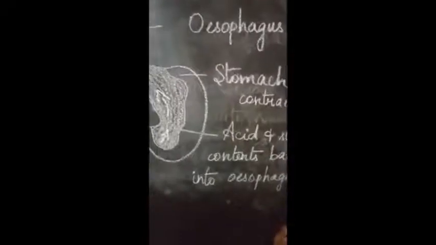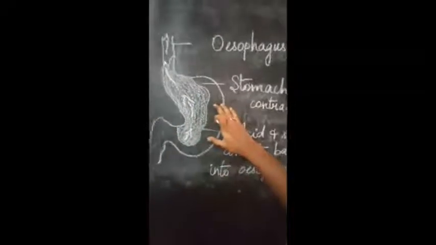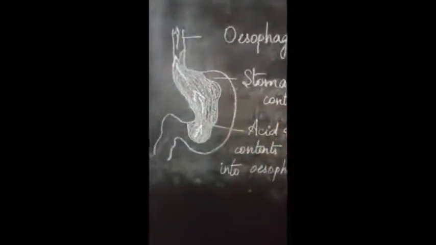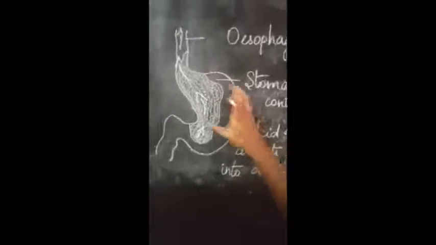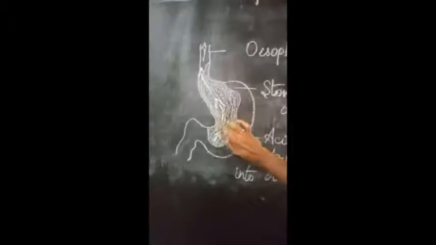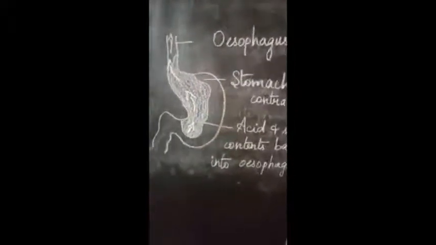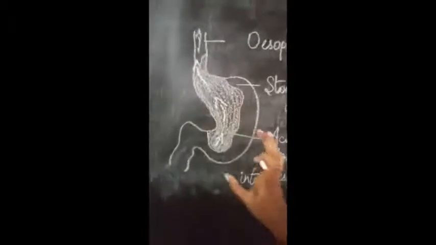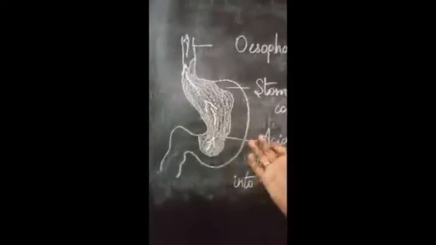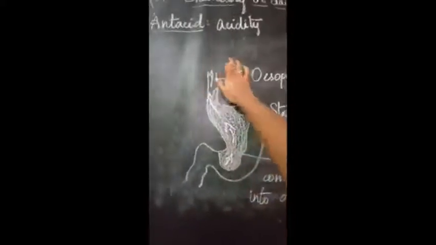After that, if the acid level is more, the acidic level keeps increasing, and the pain moves again into the whole region, either the esophagus or the stomach region. Everything gets affected. This is what is specially called acidity. And this acid level can be maintained only by taking the medicine called antacid.